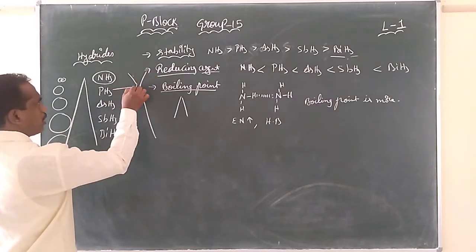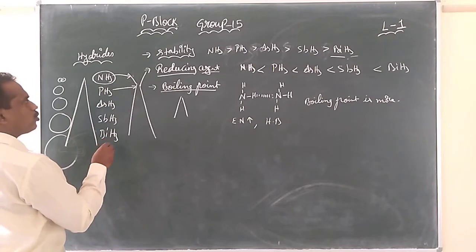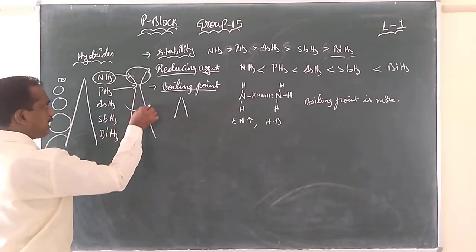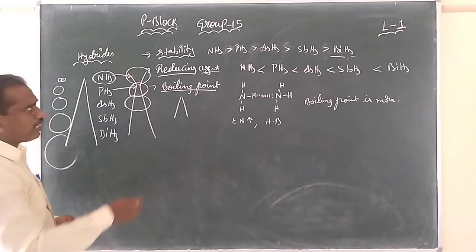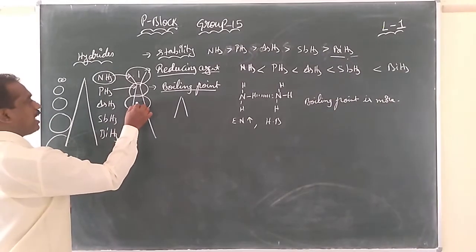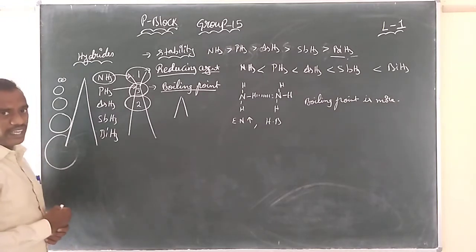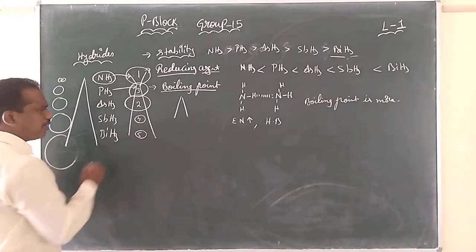Now, can you assume its boiling point is more than the arsenic hydride, which is more than the phosphorus hydride. Then follow the remaining, like this is the fourth position, this is the fifth position.